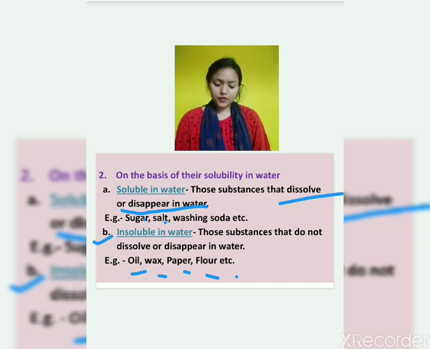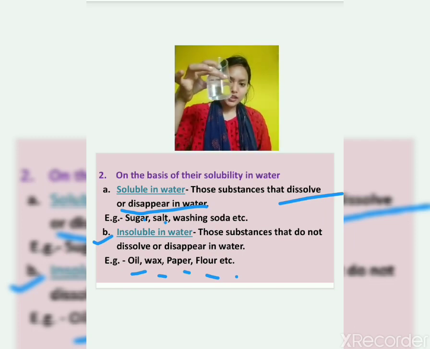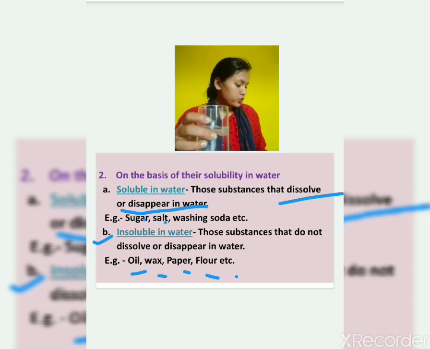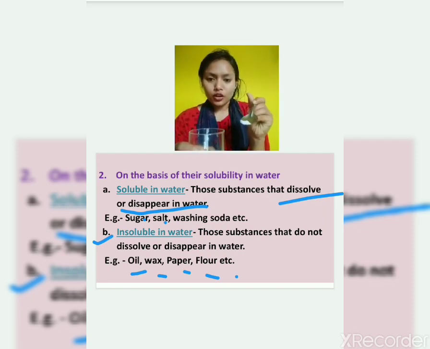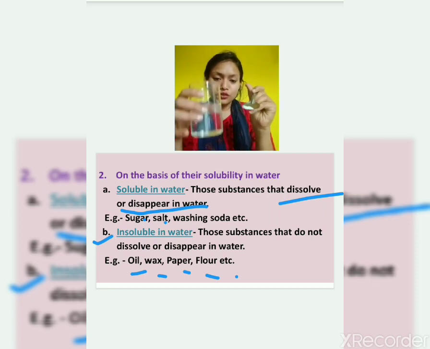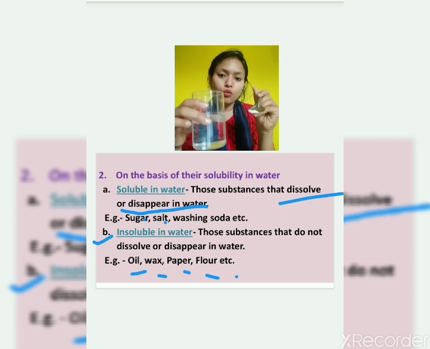Now here I have taken a glass of water, half a glass of water. Can you see? This is very clear. Now in this, I'll put a pinch of salt. I am dissolving this. Can you see? I'm putting a pinch of salt in this glass of water, and we will see what will happen.